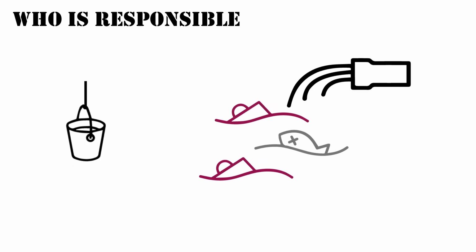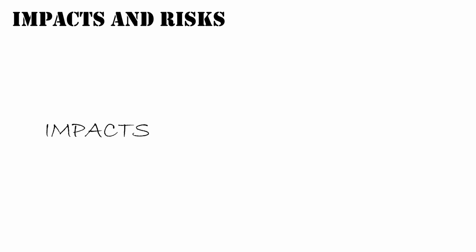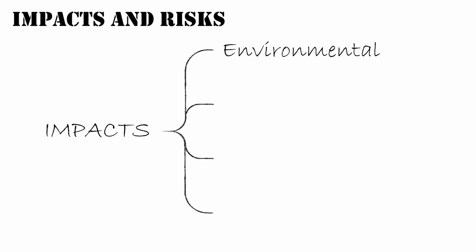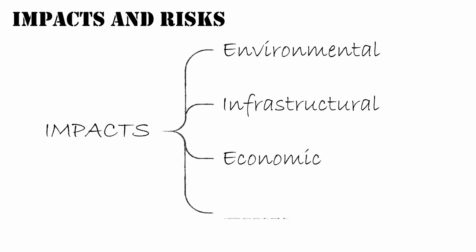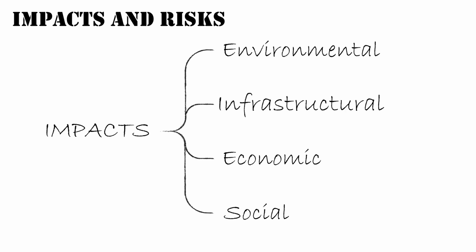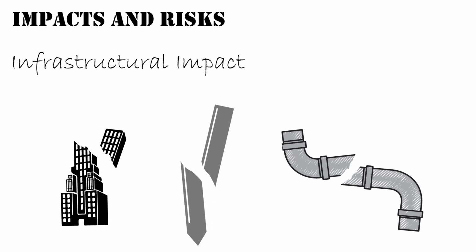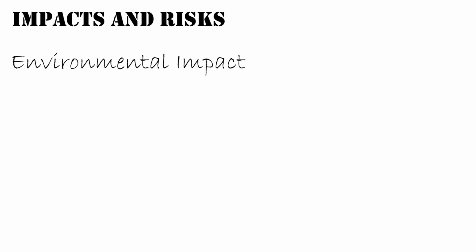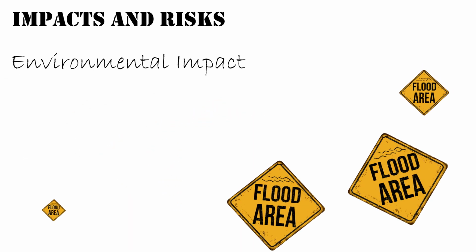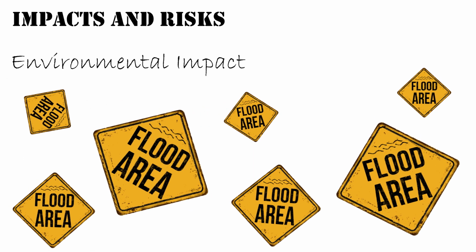There are numerous impacts of land subsidence in urban areas and they can be categorized into environmental, infrastructural, economic, and social impacts. Among all, the infrastructural impacts of land subsidence in urban areas are usually more recognizable. All these include damages to buildings, foundations, subsurface structures, and others. The environmental impacts of land subsidence come in the form of frequent coastal flooding and wider expansion of flooding areas. All this happens because the land has sunk below the sea level.